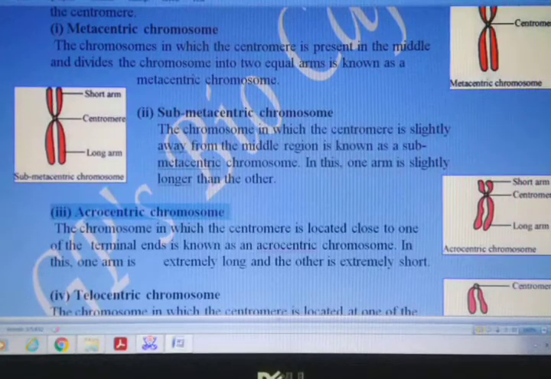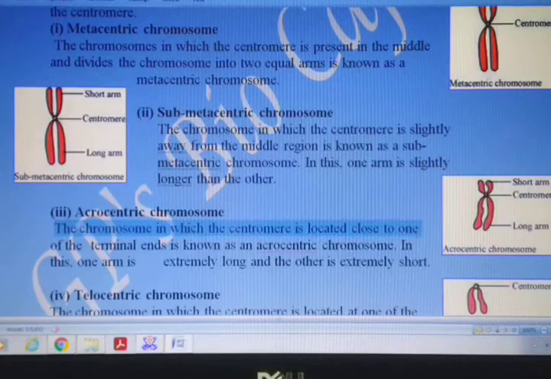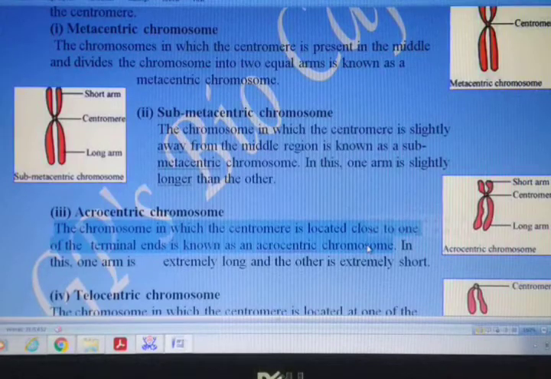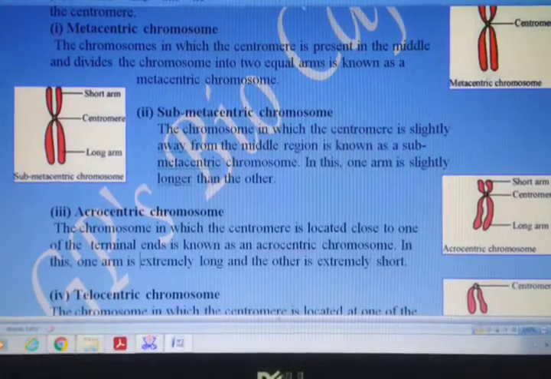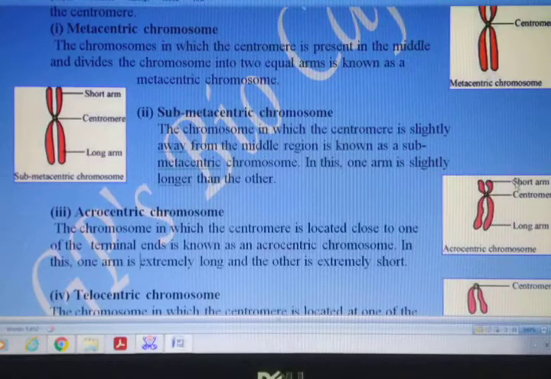The chromosome in which the centromere is located close to one of the terminal ends is known as acrocentric chromosome. In this, one arm is extremely long and the other arm is extremely short.